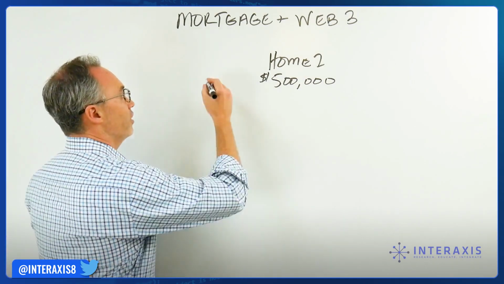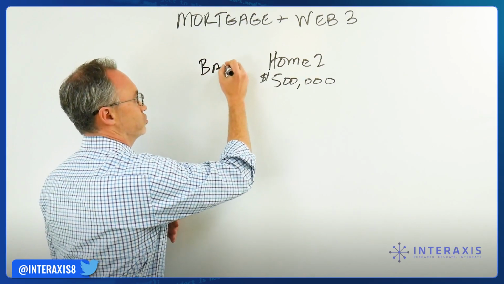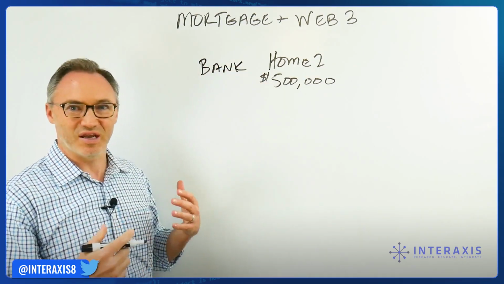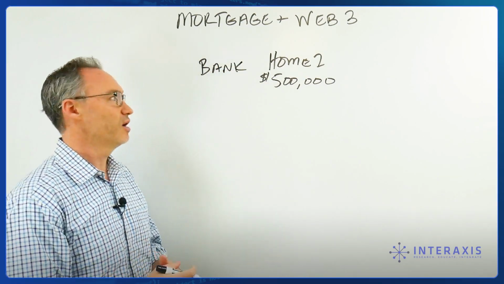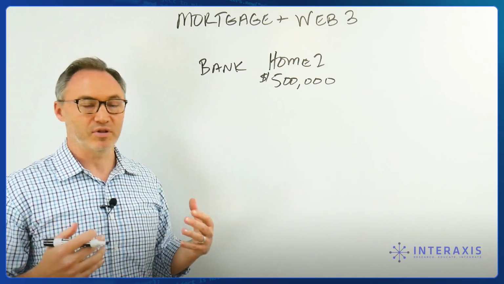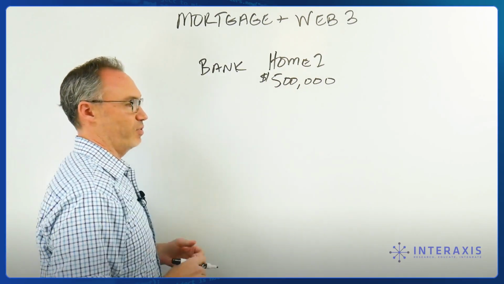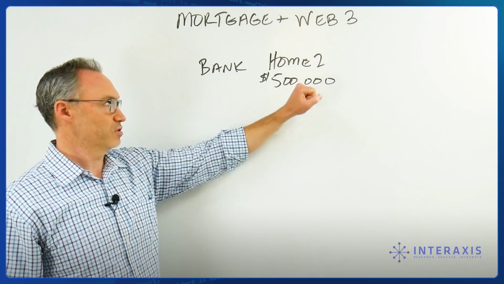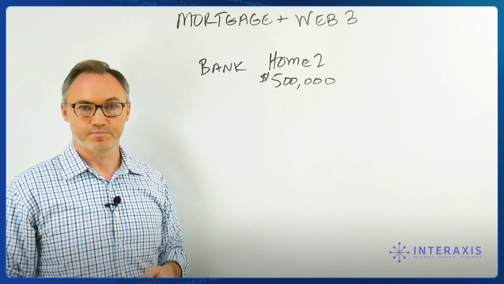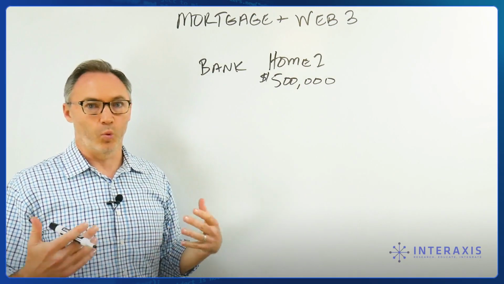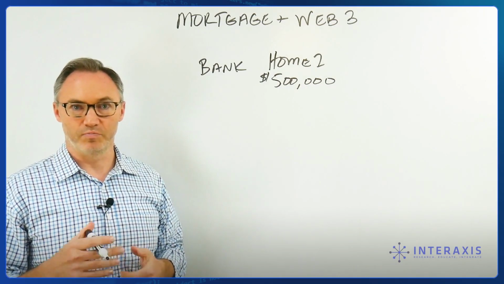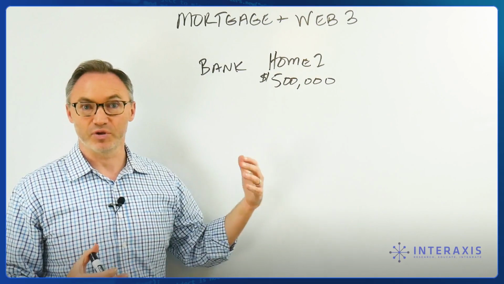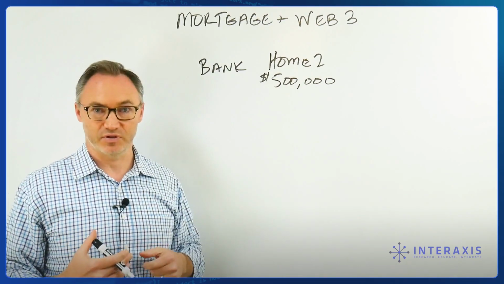What do I do? I go to some sort of lending institution. We'll call it a bank, even though it doesn't have to be a bank anymore, but we'll call it a bank. And I go to the bank and I say, I would like to borrow enough money to buy this home. And the bank, of course, says, look, you may borrow up to 80% of the value of the home. So, okay, what do I need to do to borrow 80% of the value of the home from you? Because I don't want to pay cash for this home.